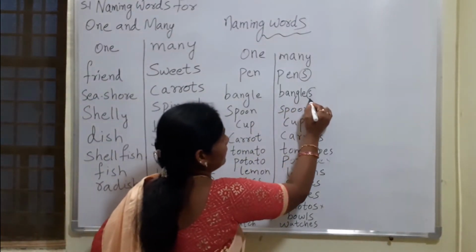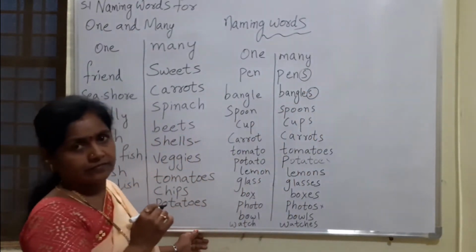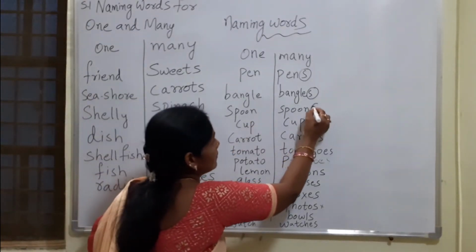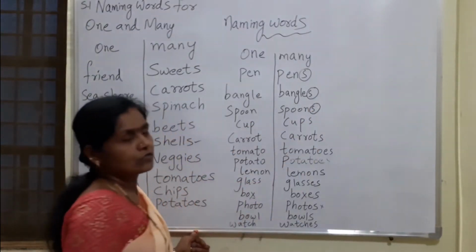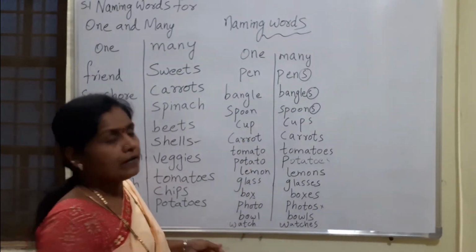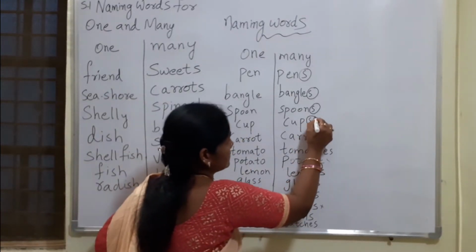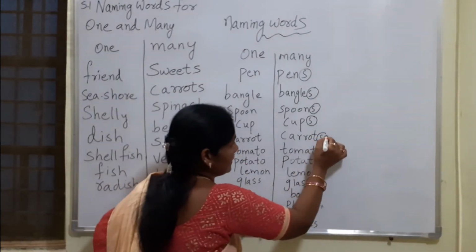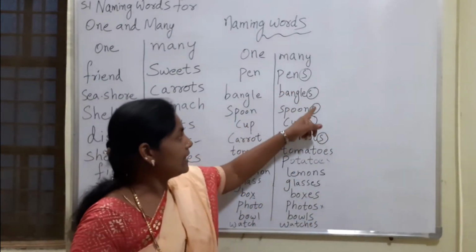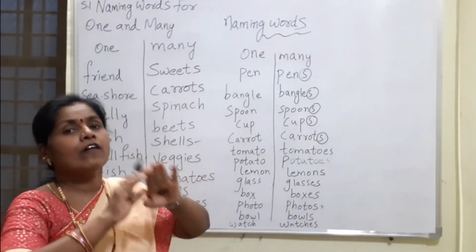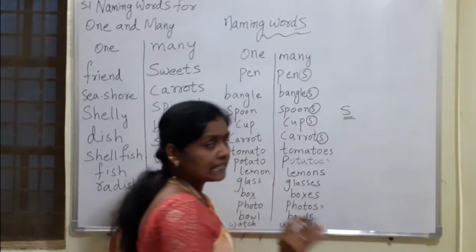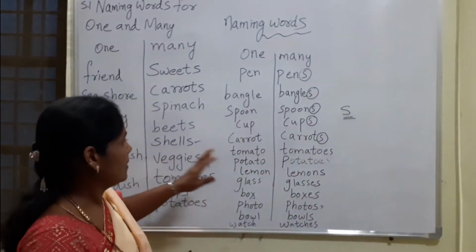Bangle, bangles. Only S I am adding. Spoon, spoons. Cup, cups. Carrot, carrots. Here we are adding only S to make one into many. First letter is S. Just keep it in your mind.